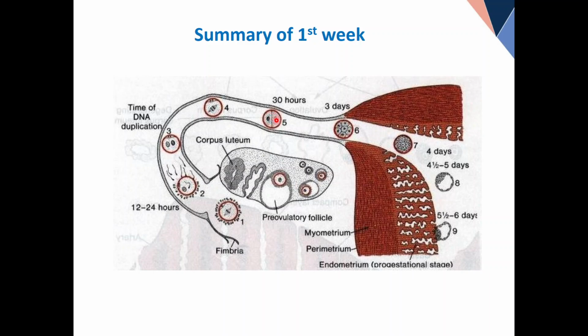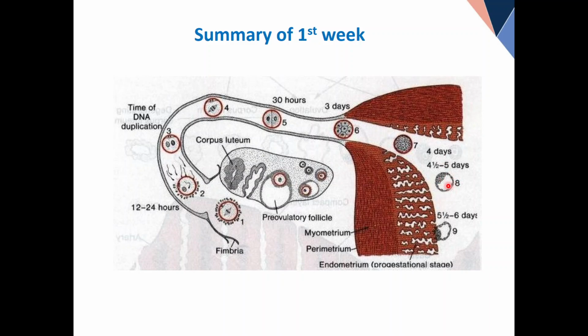Now, from 2 it becomes 4, 8, 16, till we get this ball-like structure, which is still surrounded by a thick shell called the zona pellucida. It is called a morula, and the morula keeps rolling and rolling, and around the 4th day it enters the uterine cavity from one side. Of course, fertilization takes place in one of the fallopian tubes, if everything is normal. This is approximately day 4.